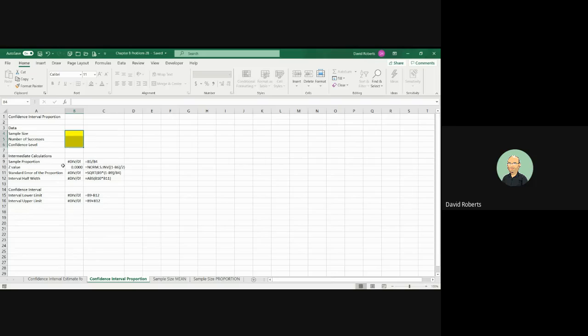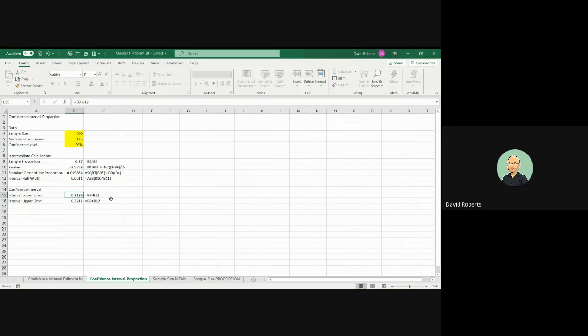So in this particular case, we have a sample size of 500 subscribers. Successes are 135 said that they would upgrade, and we want a 99% confidence level. So what we have here in B15 and 16 is the proportion confidence interval.